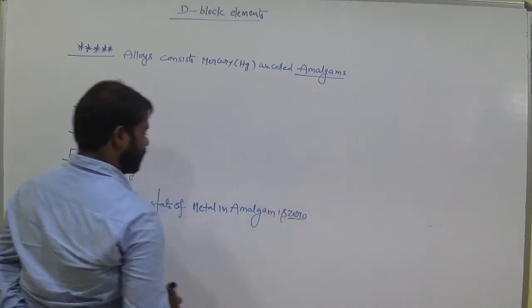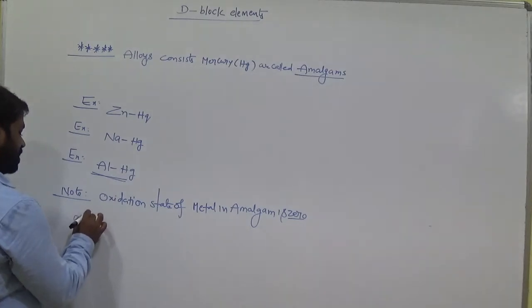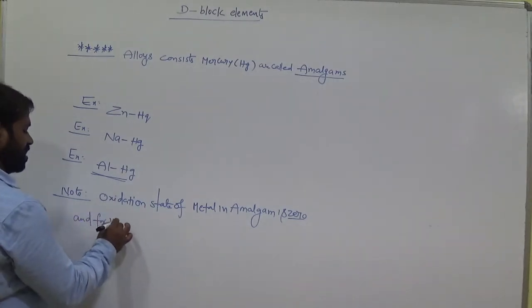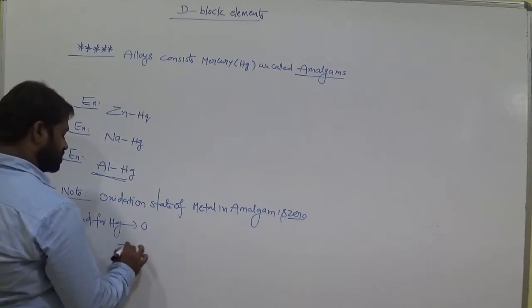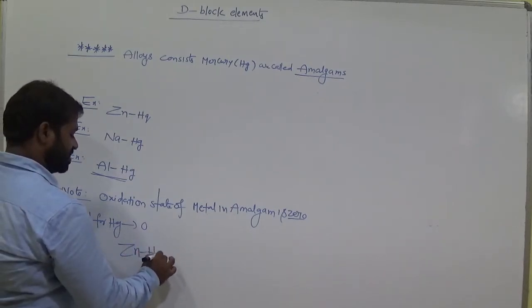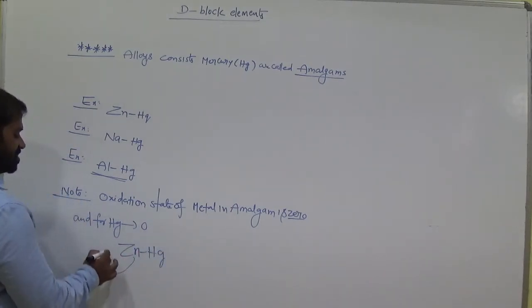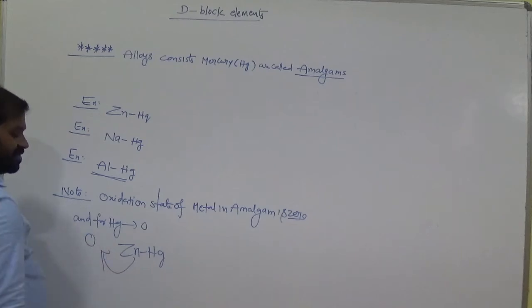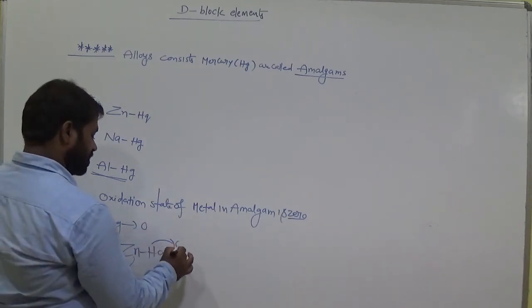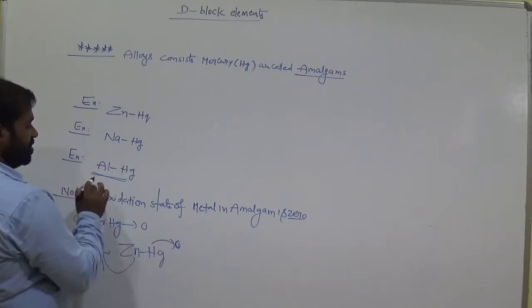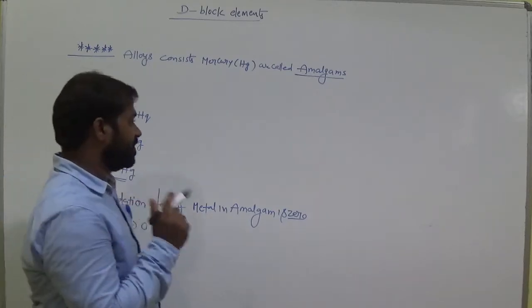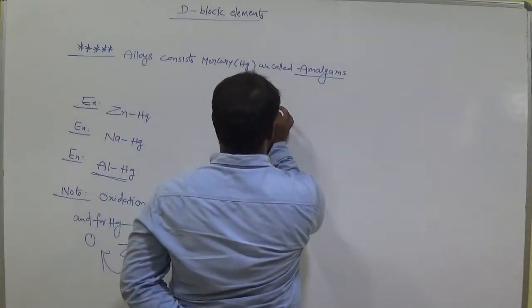Remember this, very very important. For mercury also the oxidation state is 0 here. Suppose in the case of ZnHg, what is the oxidation state of zinc? 0. What about mercury? 0. Here sodium 0, mercury 0, aluminium 0. Remember this, very very important. Why?